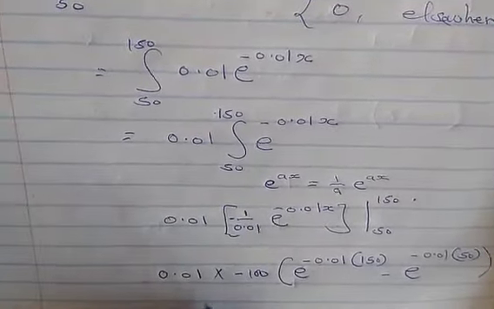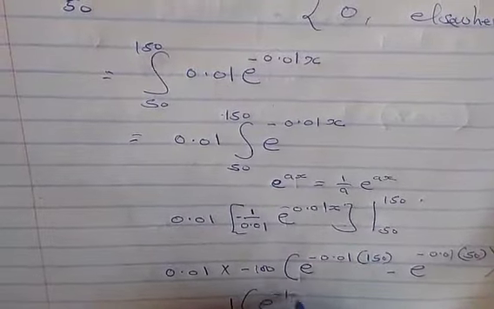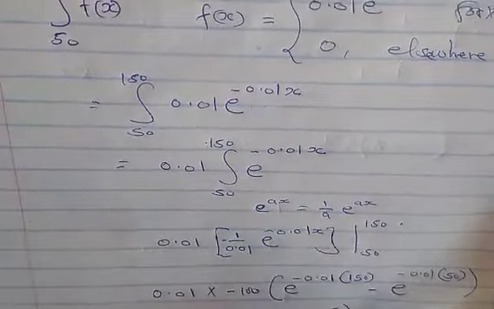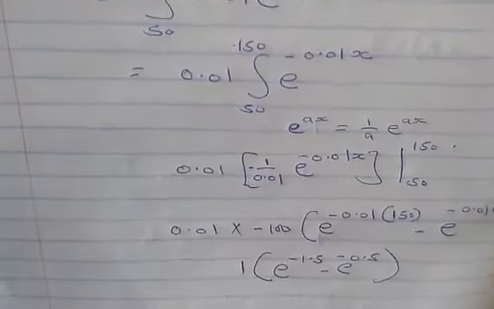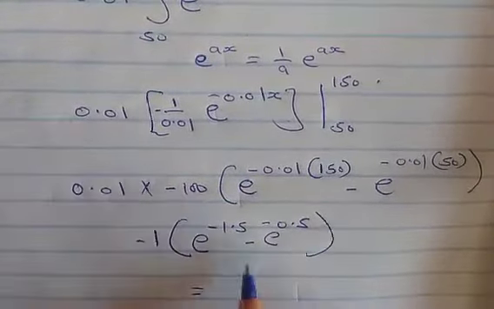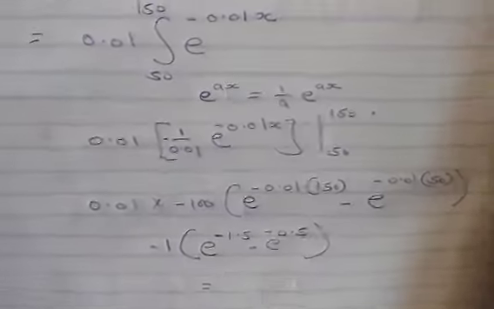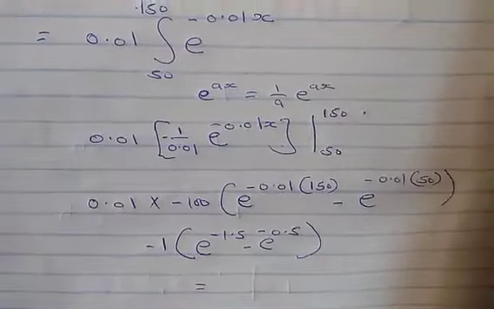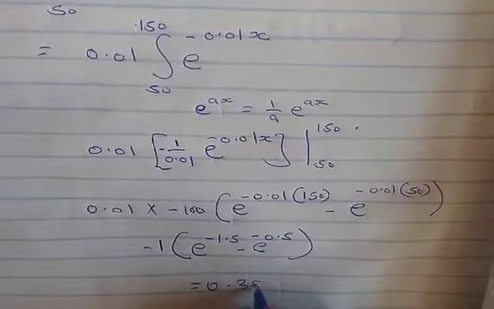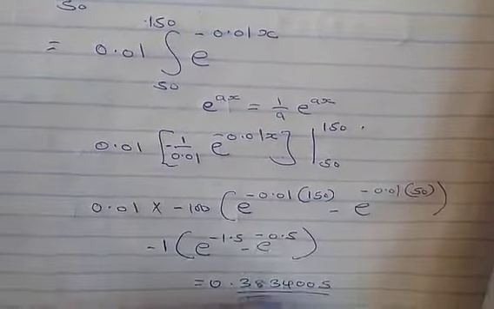This gives us 1 into exponential of negative 1.5 minus exponential of negative 0.5. We press this in our calculator and we have the answer as 0.3834005, and this is our answer for part 2.